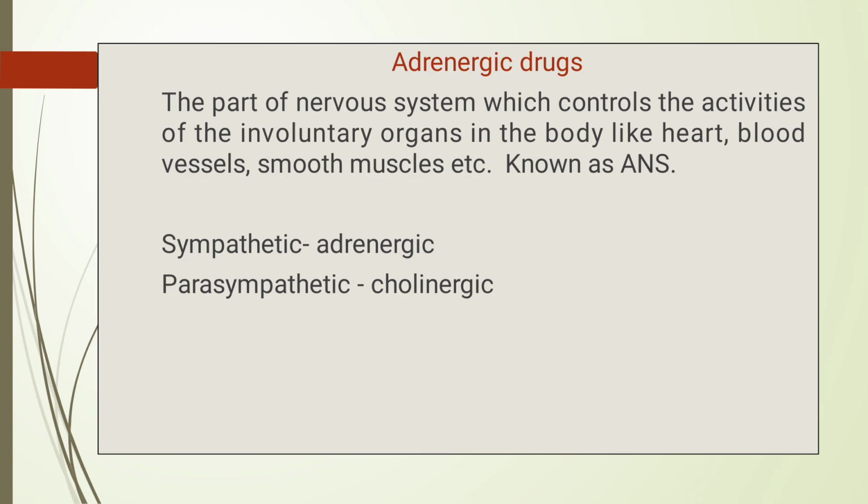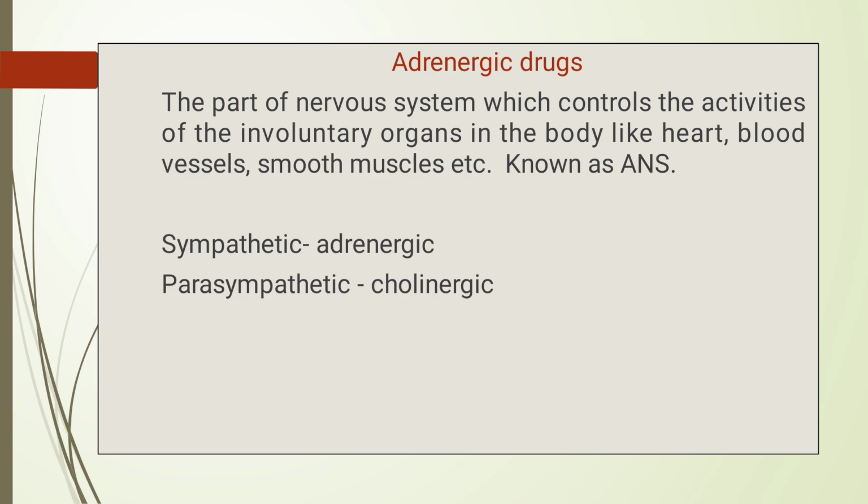These are also called sympathomimetics. Drugs, agents or neurotransmitters involved in the sympathetic division which increase the action, or give the same action as that of the sympathetic nervous system, are called sympathomimetics.